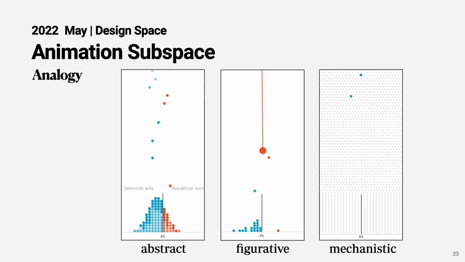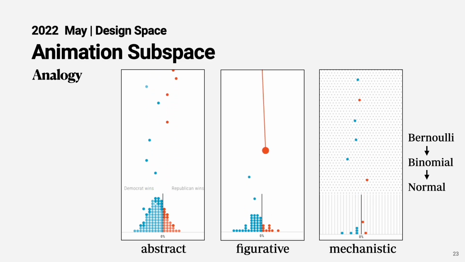A step further is to associate the animation with the underlying data generating process, which we call a mechanistic analogy. The example here shows how we use animation to present a Bernoulli distribution by normal distribution, which finally approximates a normal distribution at the bottom.